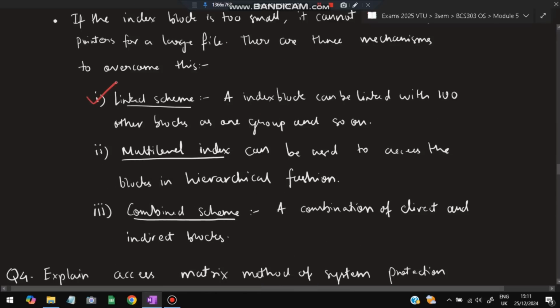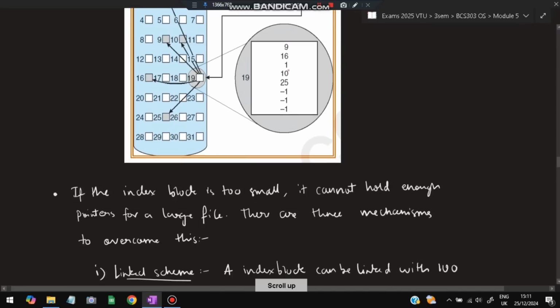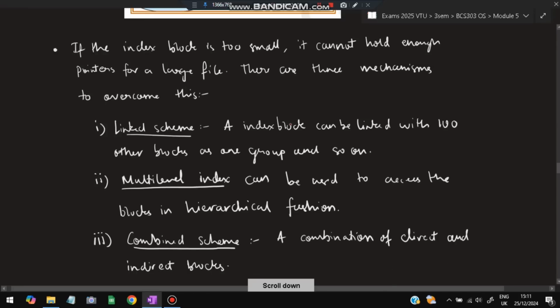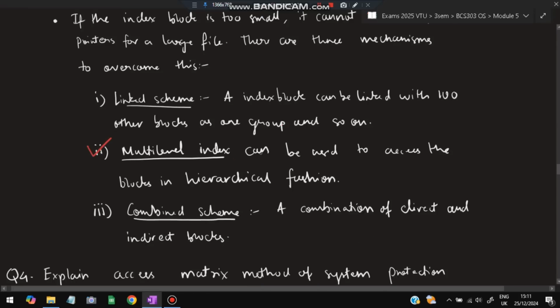First one is the linked scheme. In the linked scheme, what happens, the index block can be linked with 100 other blocks in one group, and so on. Each of these will again be further linked. This will be linked to 100 blocks, this will be linked to another 100 blocks, and so on. Like that, if you do, all the blocks still will be in the same place with more levels. That is linking. And second is multi-level index,